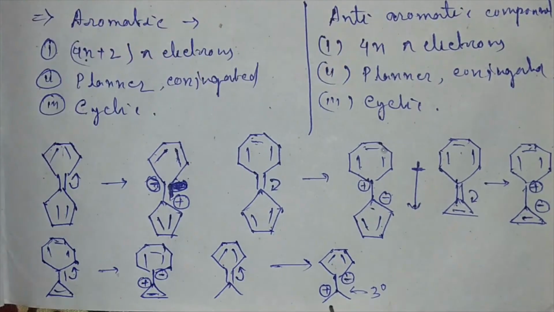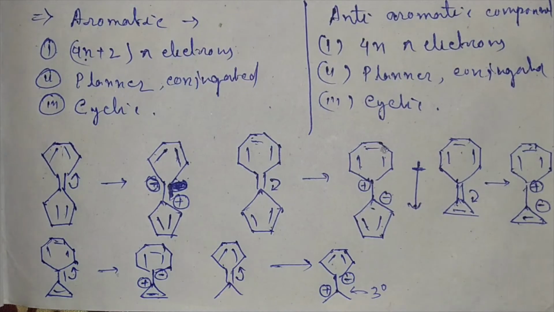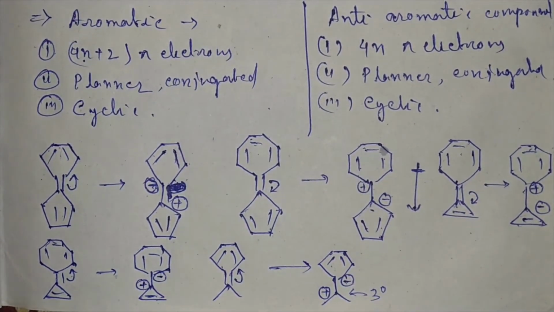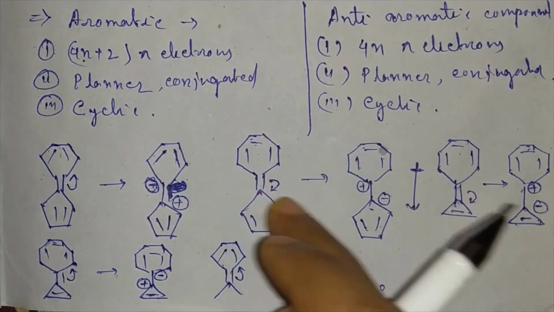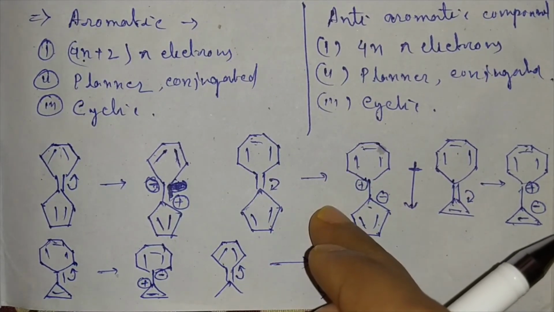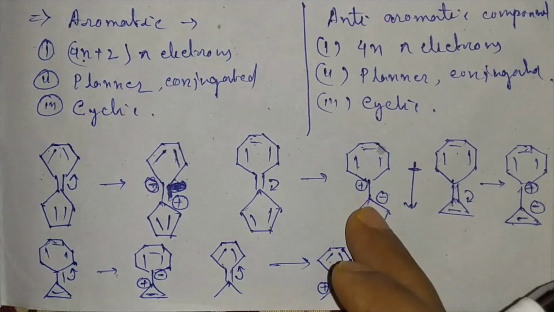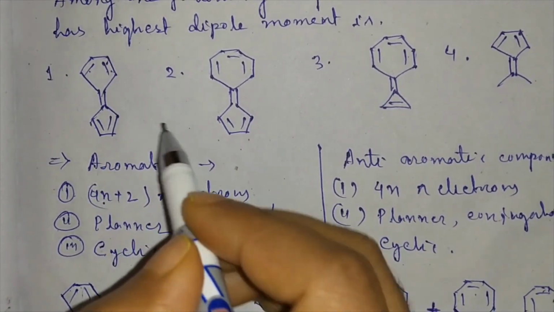A 3-degree cation has considerable stability but not as much as an aromatic compound. So here the charge separation will occur less than in option 2, and the dipole moment will be less. This compound in option 2 will have the high dipole moment. So option 2 is correct.